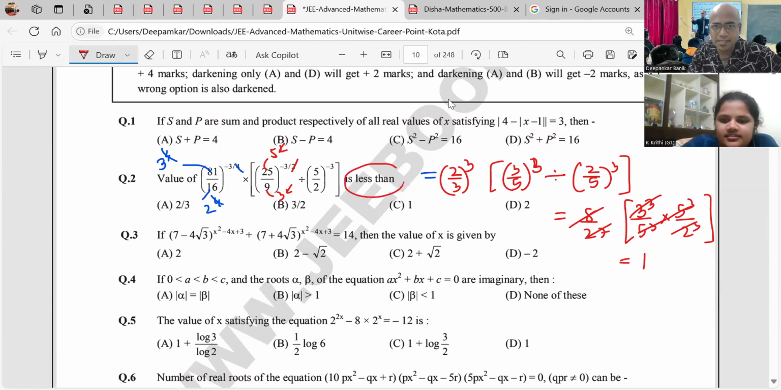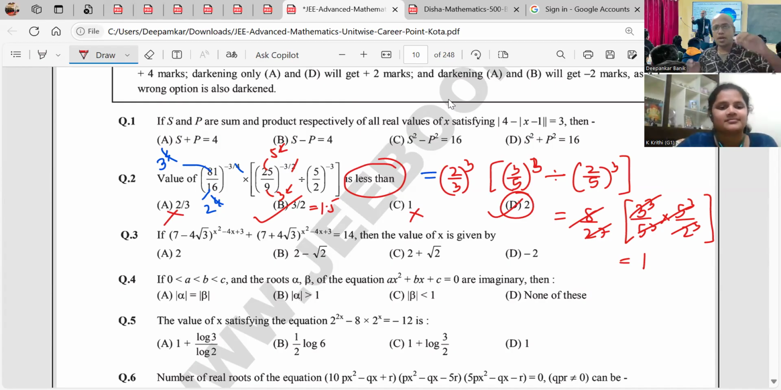Yes, sir. But they are asking less than what? Less than 1.5? Less than 2? It cannot be 1. It cannot be 2 by 3. That is B. Getting my point? So these are all the checkpoints, how far we have to develop ourselves as far as cracking the JEE exam.